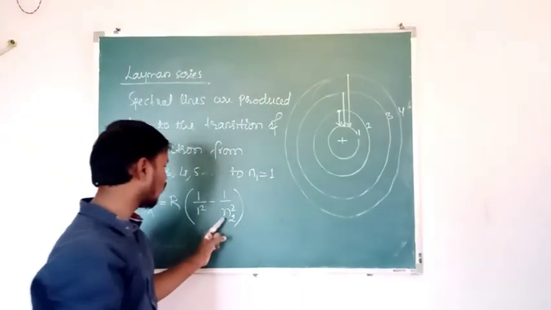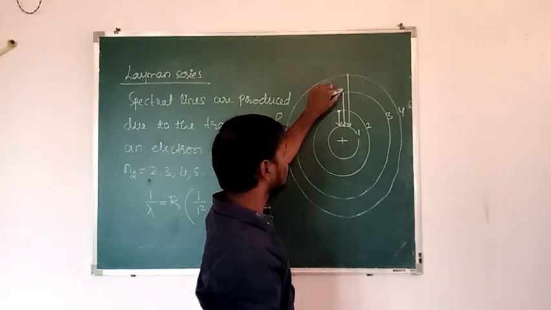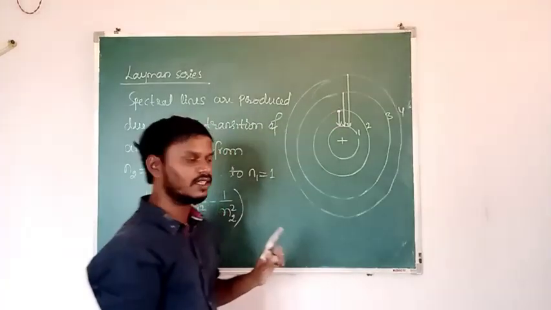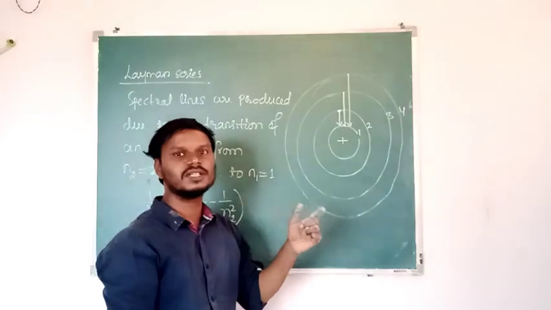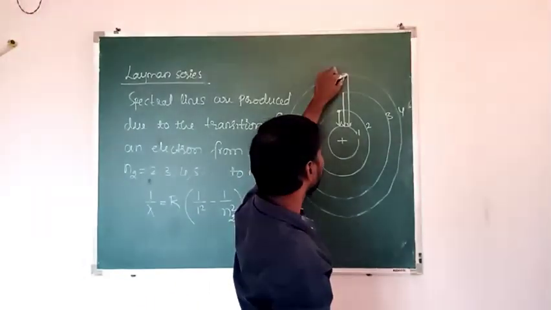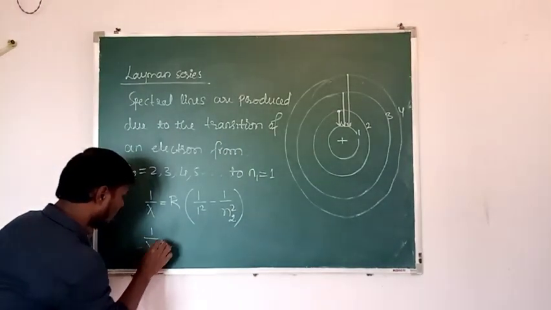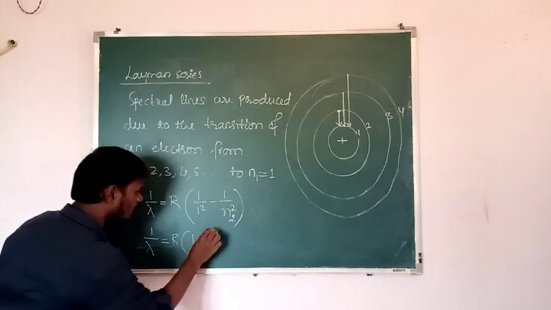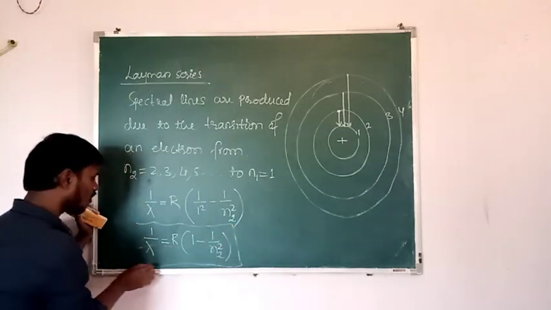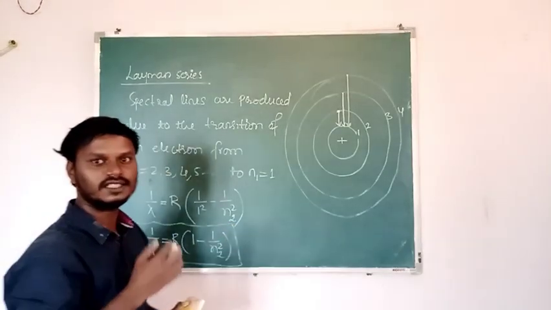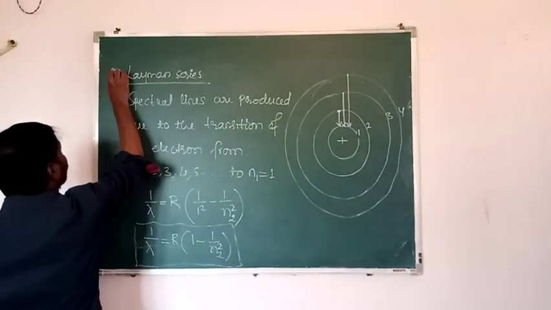If we put n2 as 3, we will get the wavelength of the emitted radiation when the electron jumps from 3 to 1. And if we put n2 equal to 4, we will get the wavelength of the emitted radiation when the electron jumps from the 4th orbit to the 1st orbit. Then in general, we write 1 by lambda is equal to R into 1 minus 1 by n2 square. So this is the formula used to find the wavelength of the emitted radiation in case of the Lyman series.